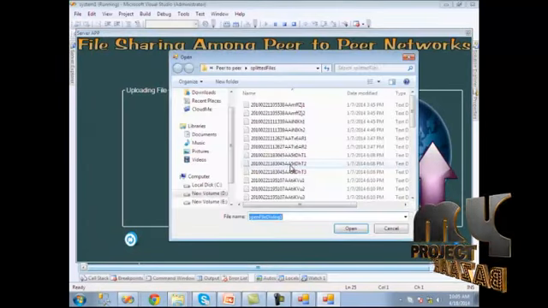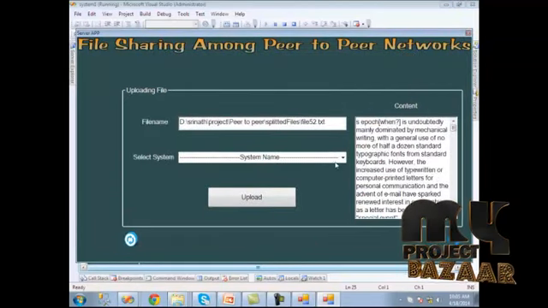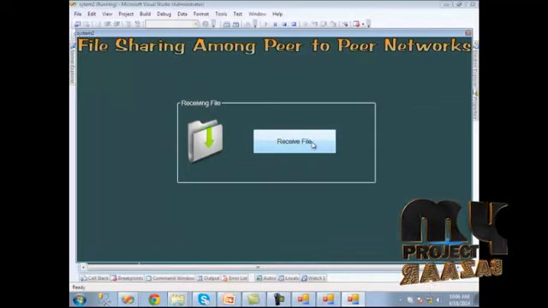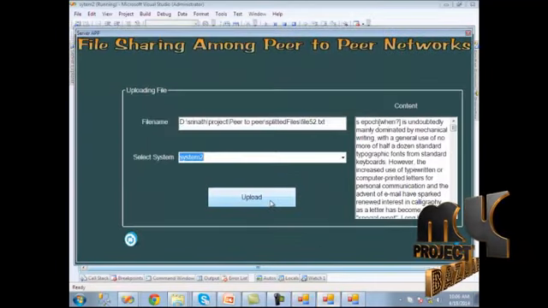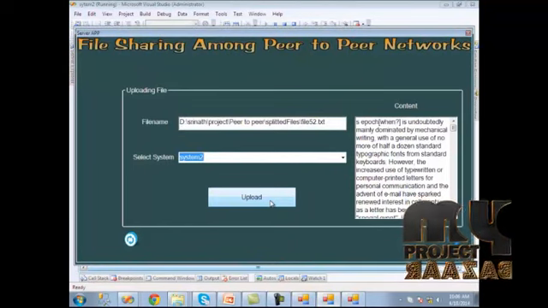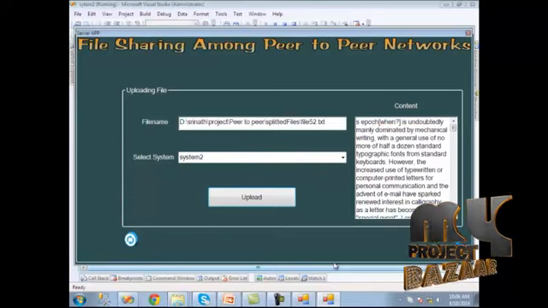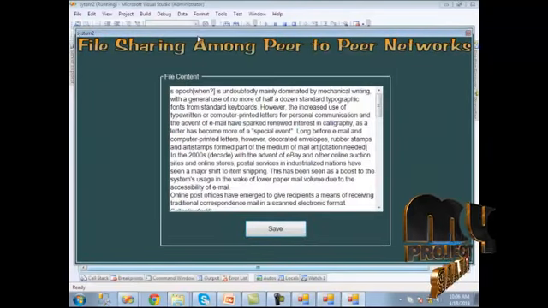So here we should click the second file and we should upload it in the second system. Likewise, all the systems have been uploaded. In system 2, we should click the receive file button, and next we should send the file to system 2. We can get the success message and the file has been received in system 2. We should click the save button. The file has been successfully stored.